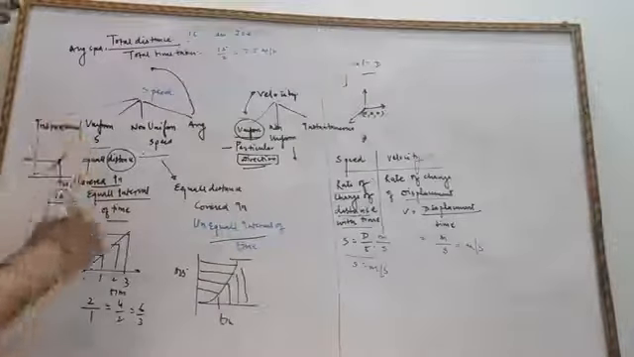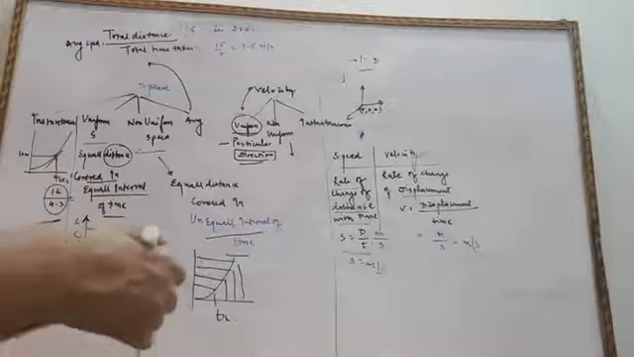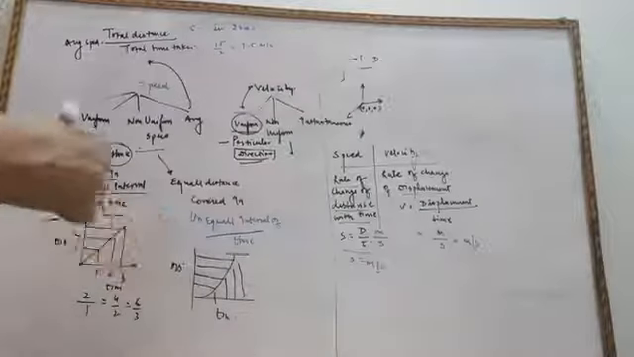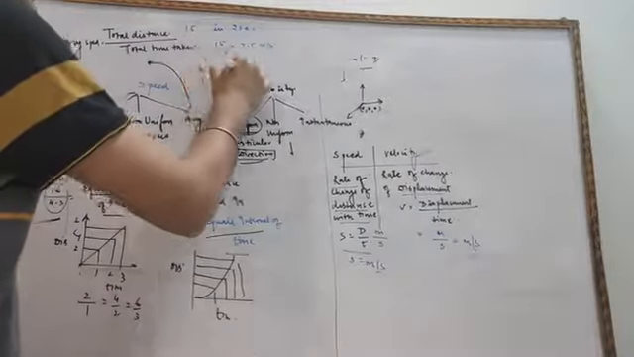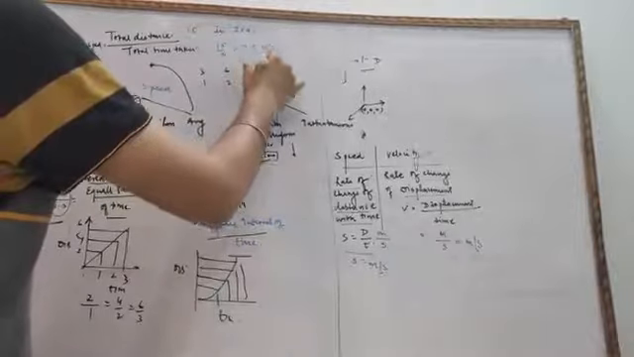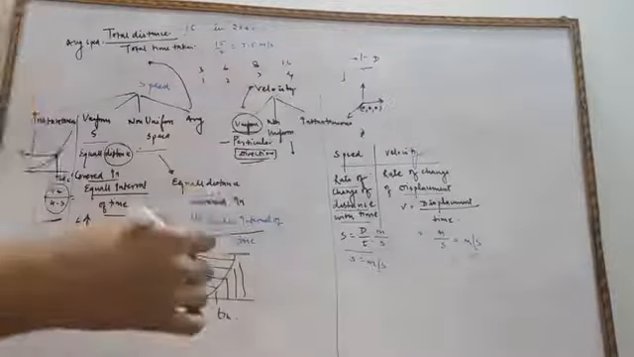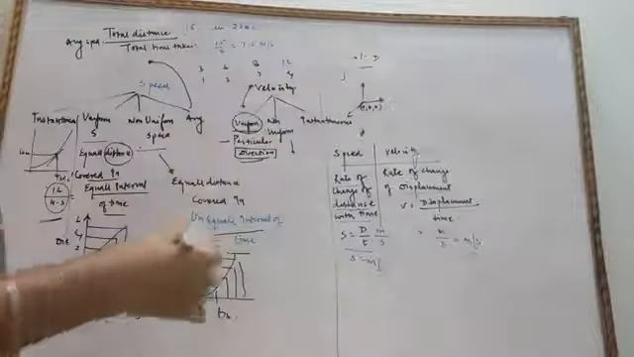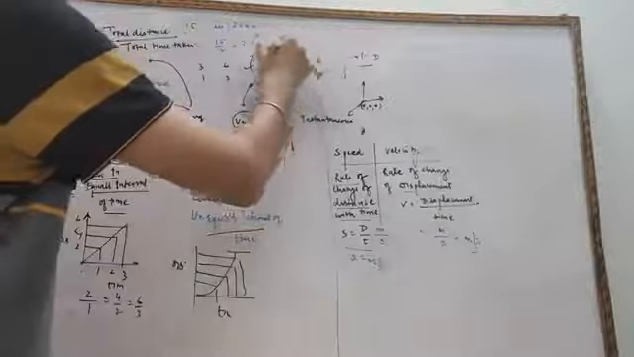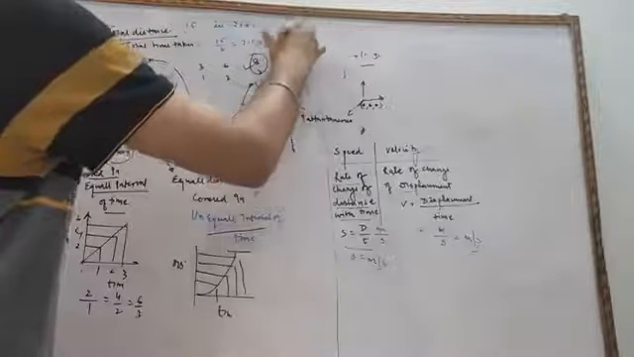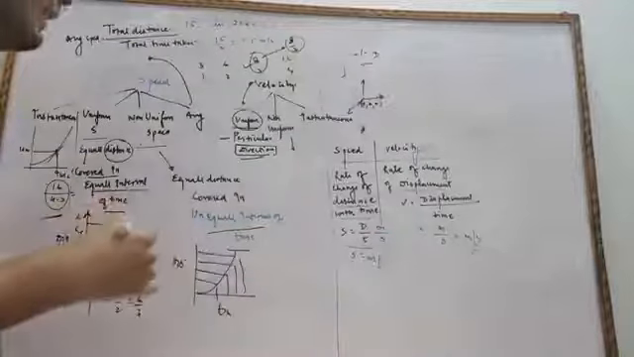So speed at a particular instant of time. Suppose you are moving from point A to B and you cover 3 meter in 1 second, 6 meter in 2 second, 8 meter in 3 second, 16 meter in 4 second. Suppose they ask the speed at third second, so it will be equal to distance 8 upon 3. So this is known as instantaneous speed.